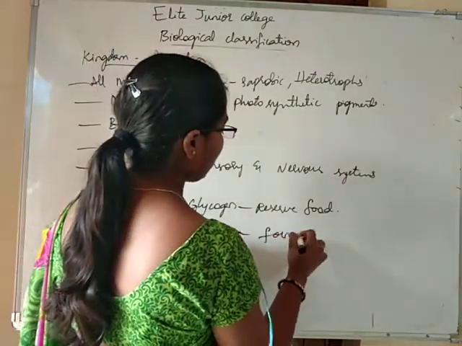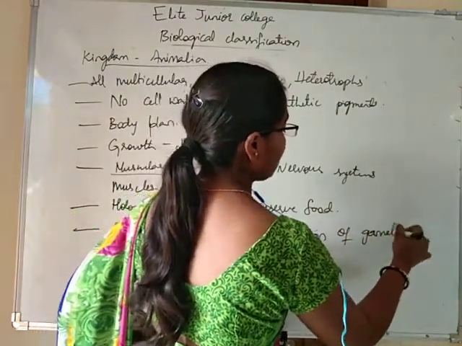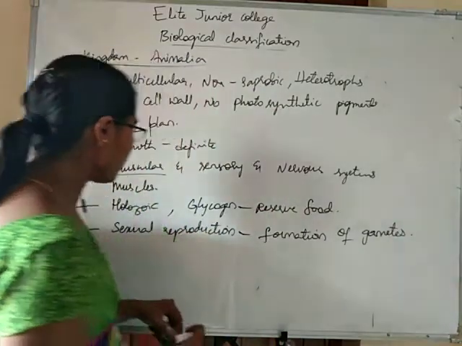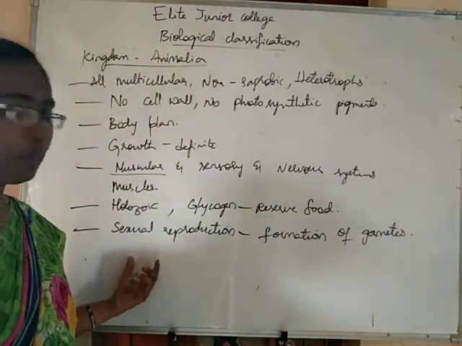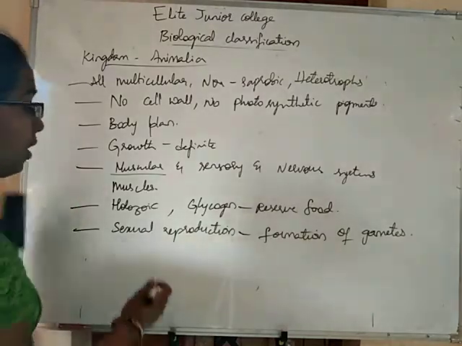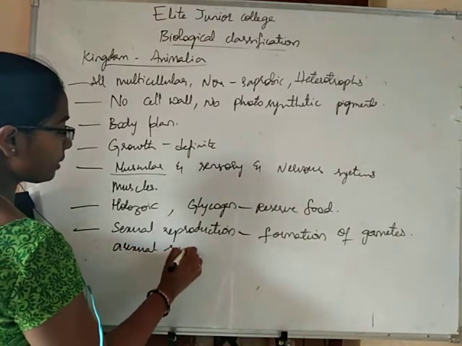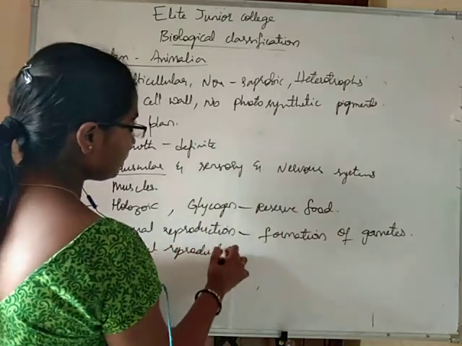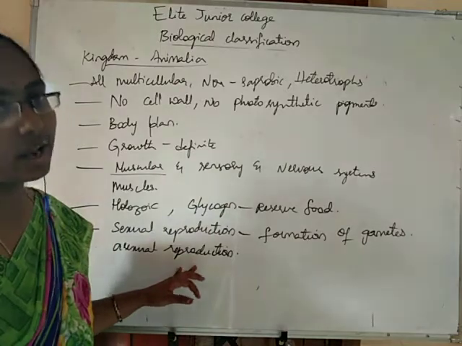With the involvement of formation of gametes. By involving the formation of gametes, most of the reproduction in animals will occur. But in some primitive animals, reproduction is asexual also.